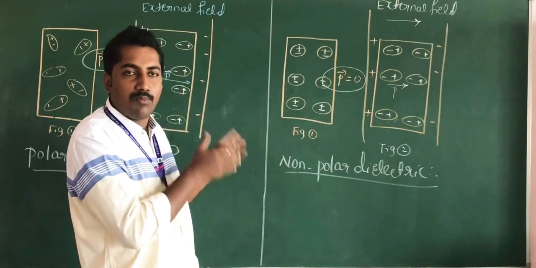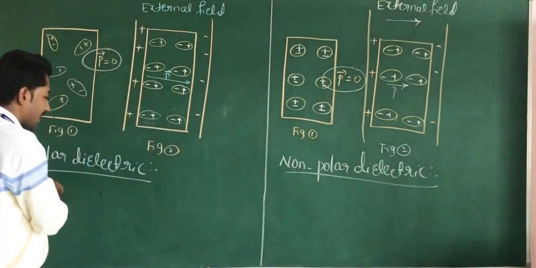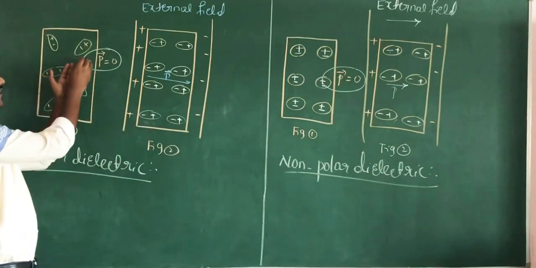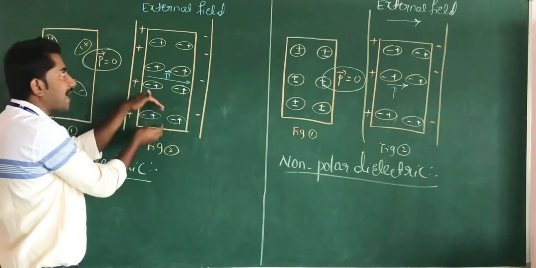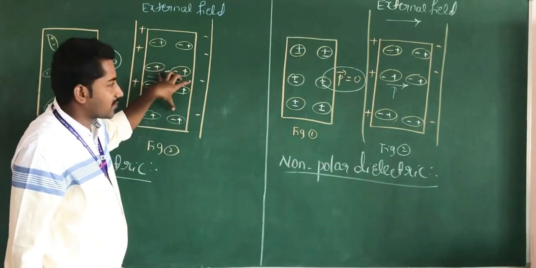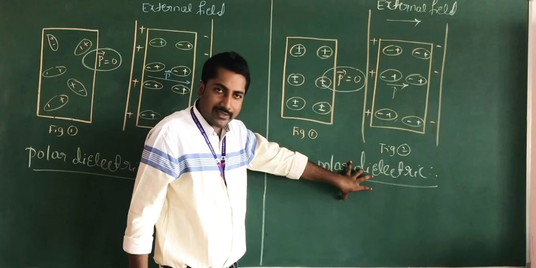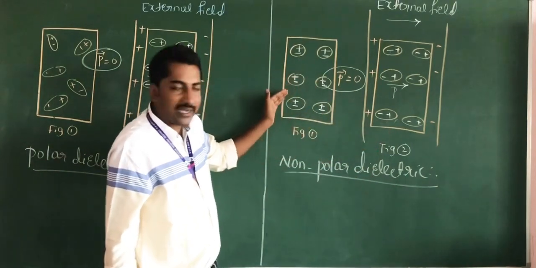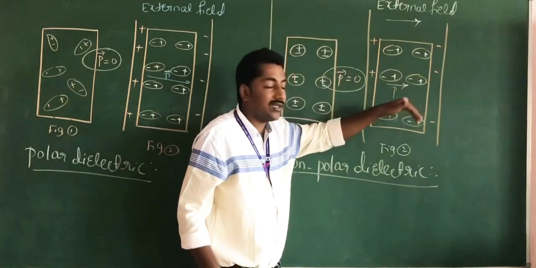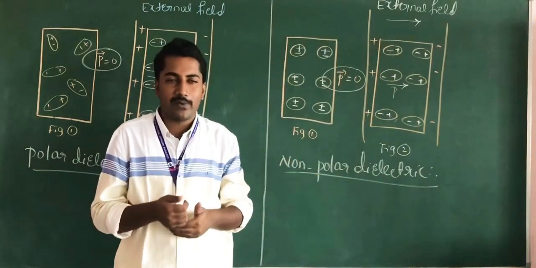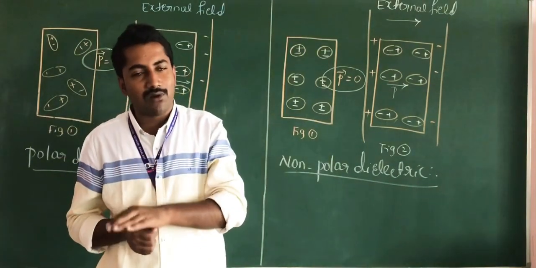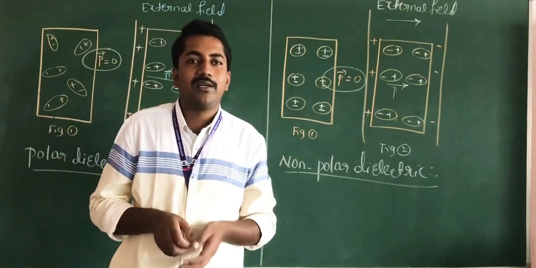In the case of polar dielectrics, before applying the external electric field, the net dipole moment is zero. After applying the external electric field, the net dipole moment is produced. Similarly, for non-polar dielectrics, before applying the external electric field the dipole moment is zero, but after applying it the net dipole moment is produced. This is how the net dipole moment is produced in polar dielectrics and non-polar dielectrics.